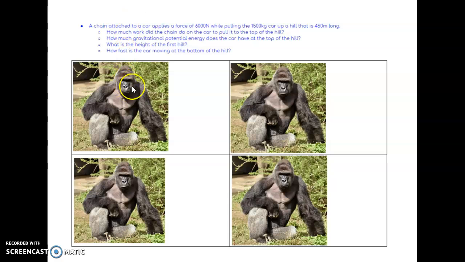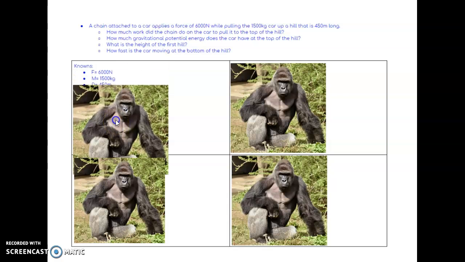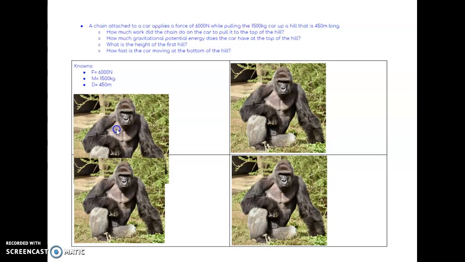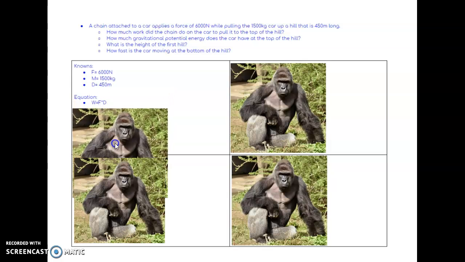Starting with number 1, how much work did the chain do on the car to pull it to the top of the hill? Like starting every question, let us list our knowns, which is force, mass, and distance. So now that we're trying to do work, what's the work formula? Looking at, if you have a formula sheet, it's work equals force times distance.